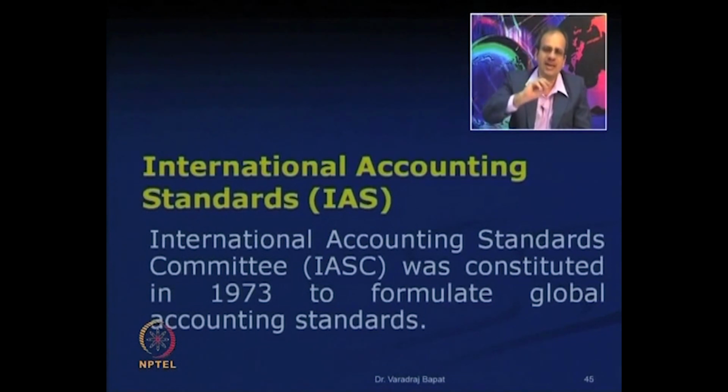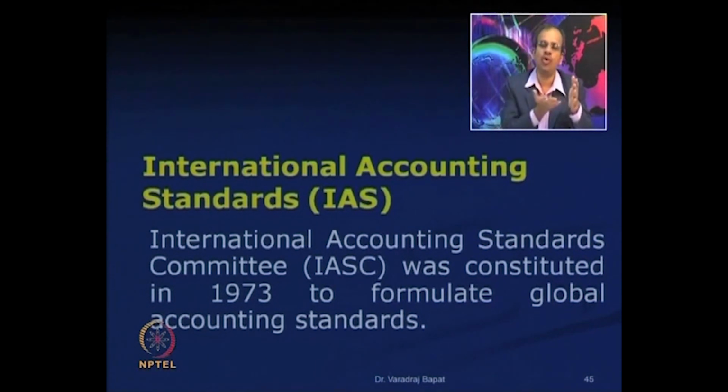Now let us understand what actually is this IAS and IFRS. International accounting standards: there was a need, as we saw, from the business community, from the accountants, from the investing community, that there should be harmonization at international levels.